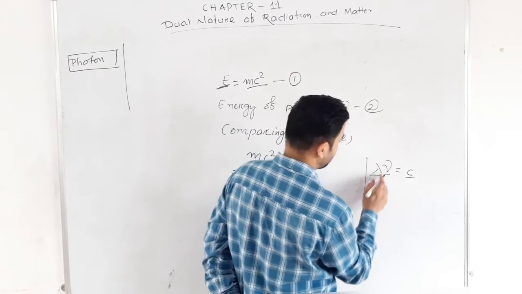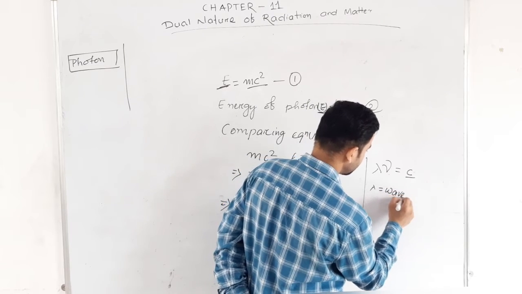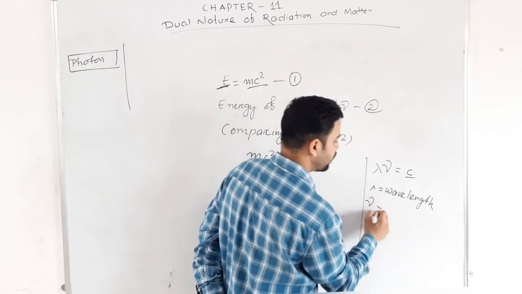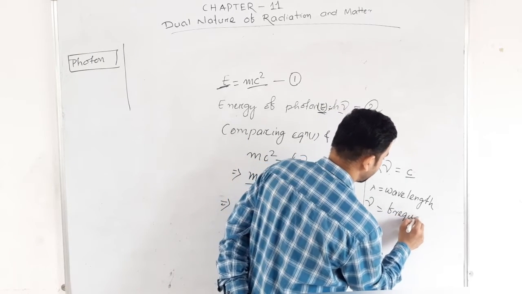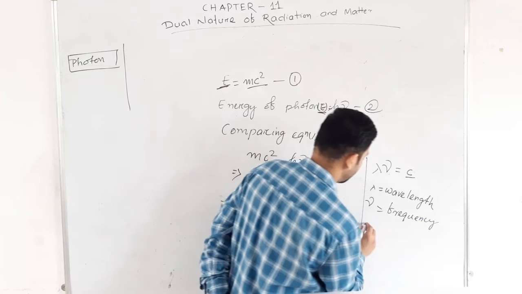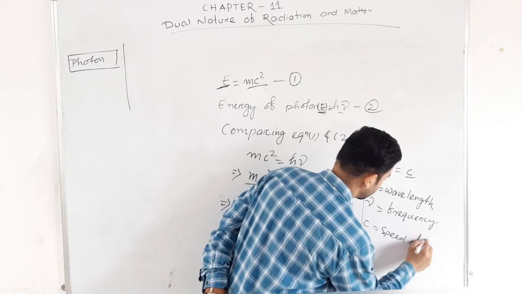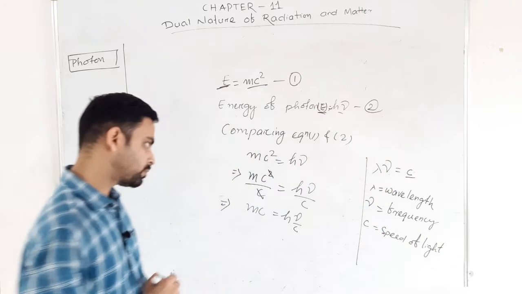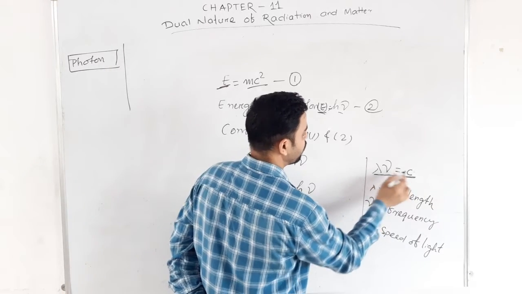I am writing it: lambda is the wavelength of light, nu is the frequency of light, c is the speed of light.